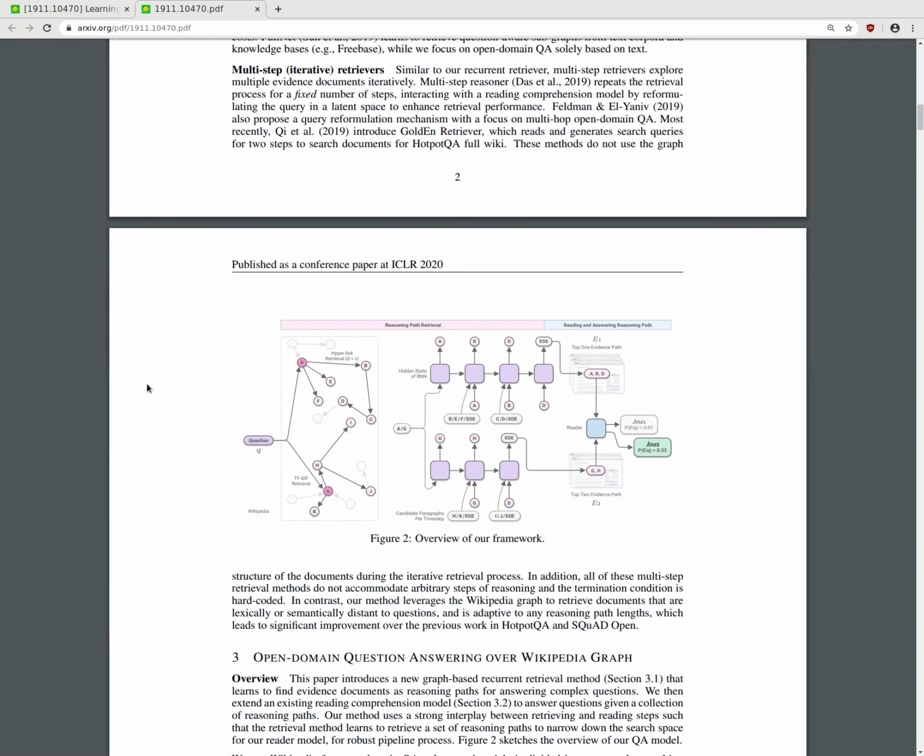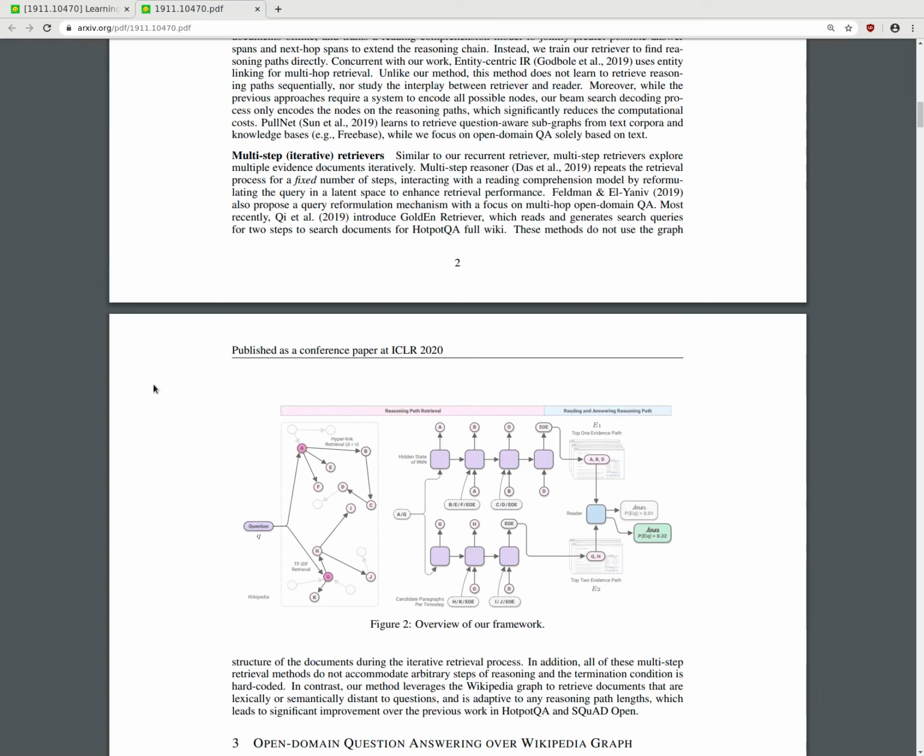Multi-step iterative retrievers. Similar to our recurrent step retriever, multi-step retrievers explore multiple evidence documents iteratively. Multi-step reasoner 2019 repeats the retrieval process for a fixed number of steps, interacting with the reading comprehension model by reformulating the query in latent space to enhance retrieval performance.